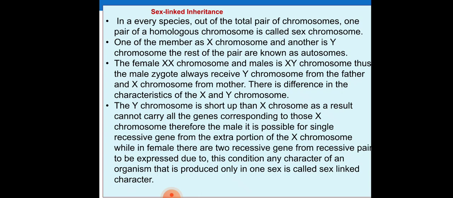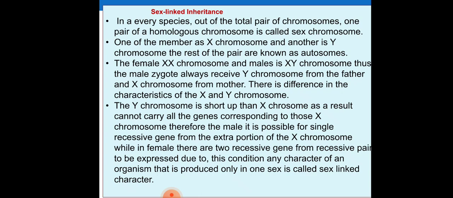There is a difference in the characteristics of the X and Y chromosomes. The Y chromosome is shorter than the X chromosome. As a result, it cannot carry all the genes corresponding to those on the X chromosome. Therefore, in the male a single recessive gene on the extra portion of the X chromosome can be expressed, while in the female two recessive genes are needed for the recessive pair to be expressed.